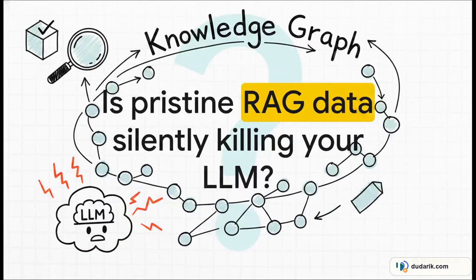So this brings us to a pretty provocative question. Is your pristine RAG data silently killing your LLM? As engineers, we pretty much always assume that injecting perfectly relevant, highly structured data, think knowledge graphs, into a RAG pipeline is an automatic win for performance. It just makes intuitive sense, right? Better structure should equal better answers. But researchers have uncovered this massive, completely unsolved mystery where that exact structural alignment actually leads to a totally inexplicable drop in model performance.